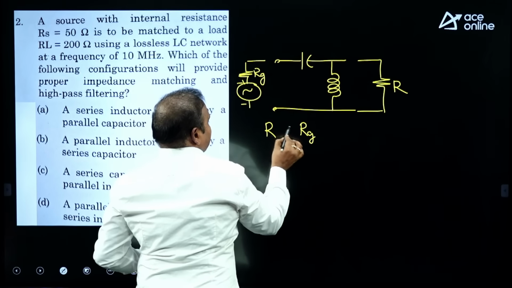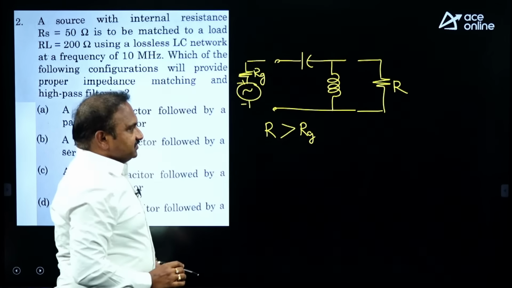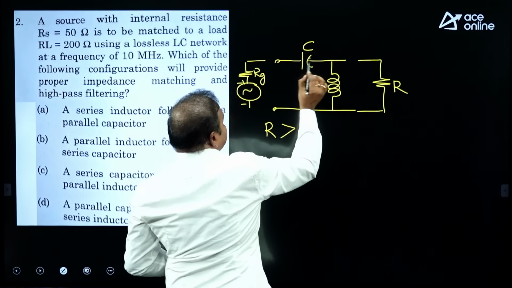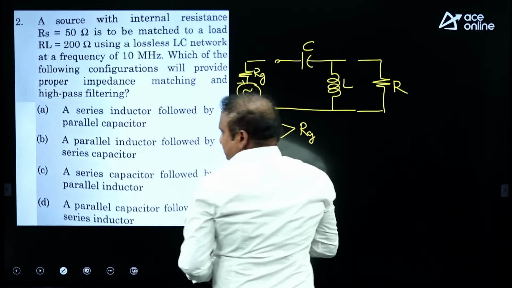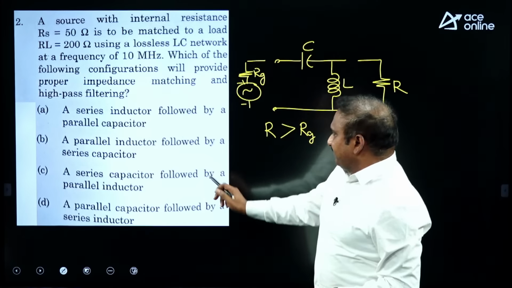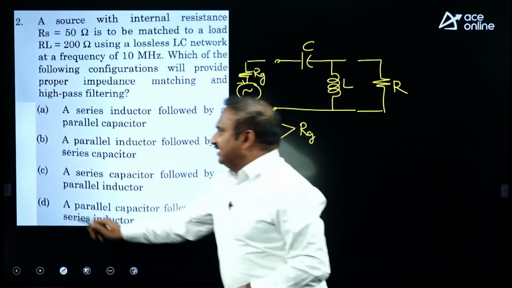With this I can say R is greater than RG. Under this instance I can say that it is a combination of series capacitance and shunt inductance. As per this, the answer is a series capacitor followed by a parallel inductor. This is the correct answer.